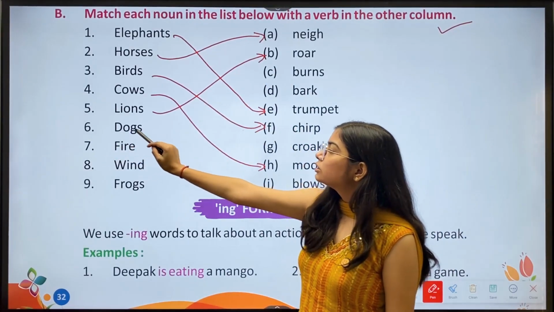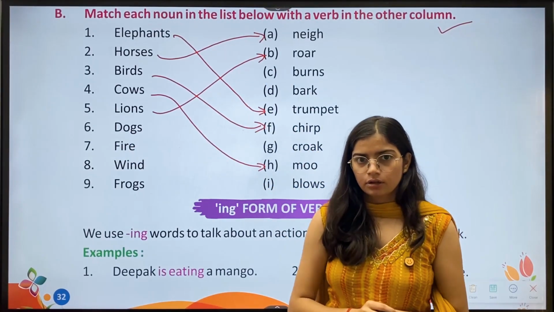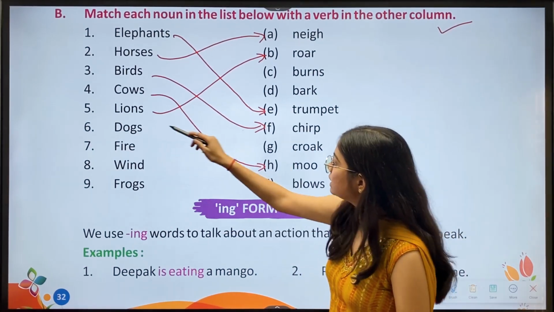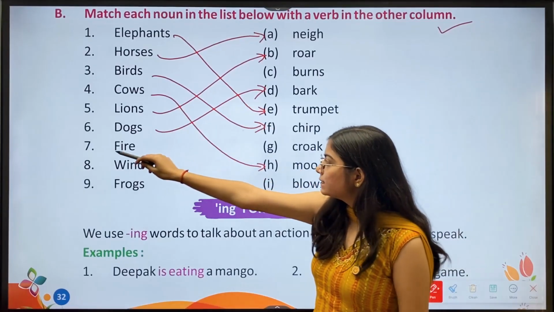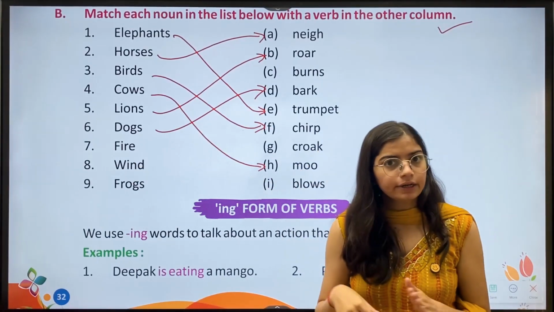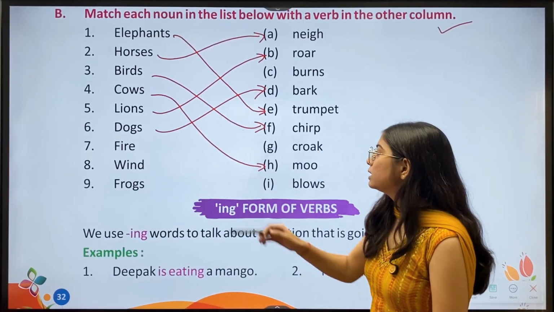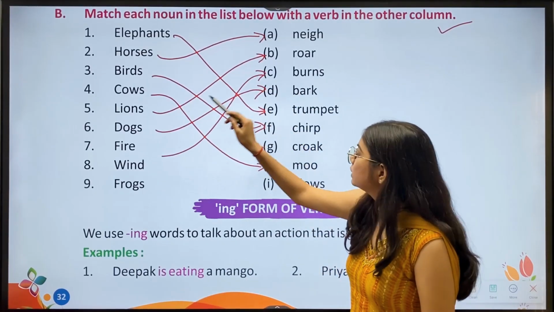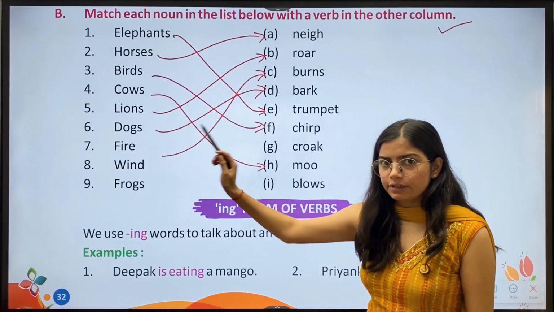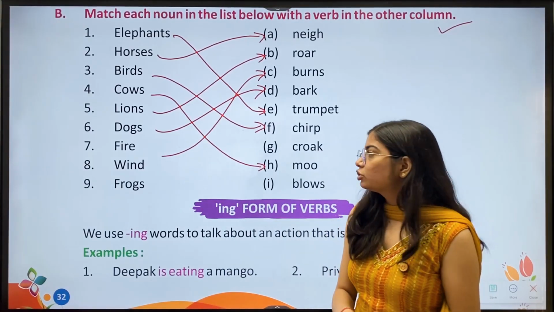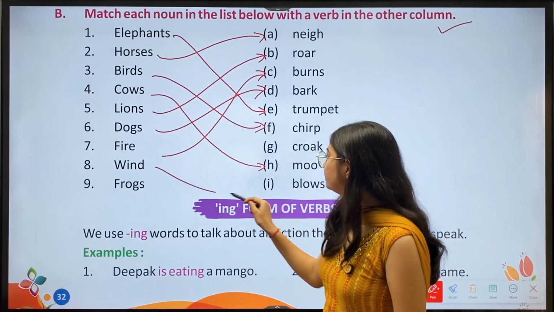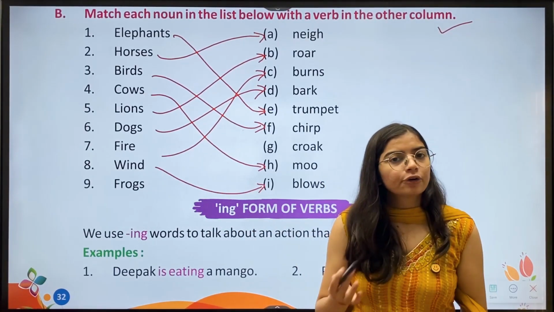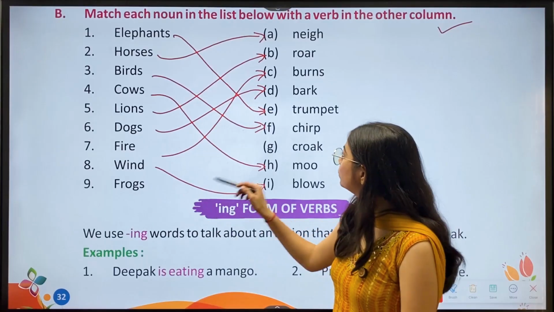Then sixth, dogs bark, so we'll match sixth with D. Then seventh, fire burns, so we'll match seventh with C. Then eighth, wind blows, so we'll match eighth with I. And ninth, frogs croak, so we'll match ninth with G.